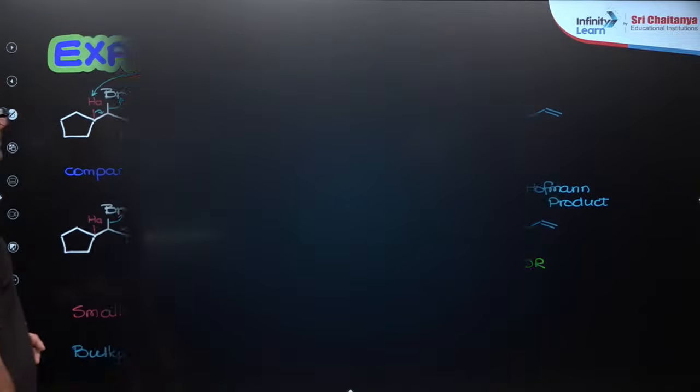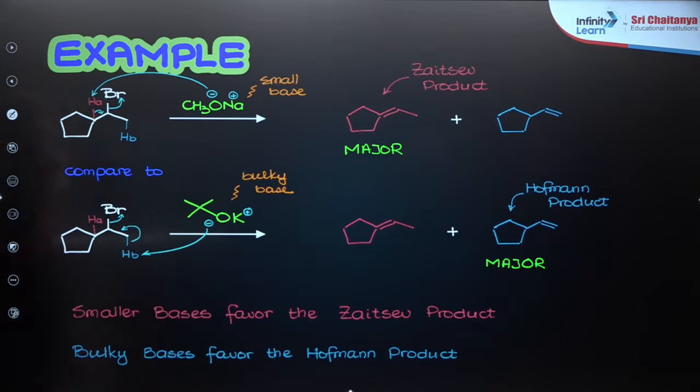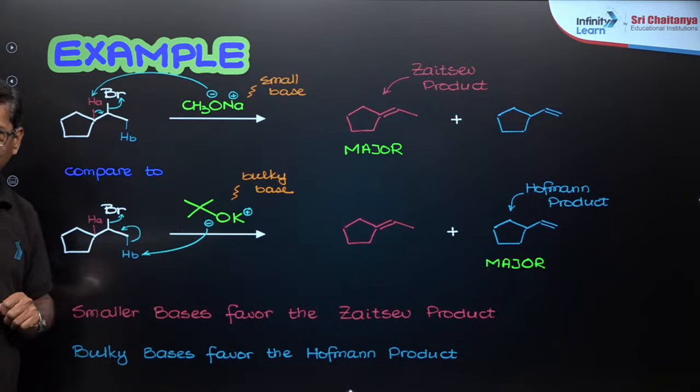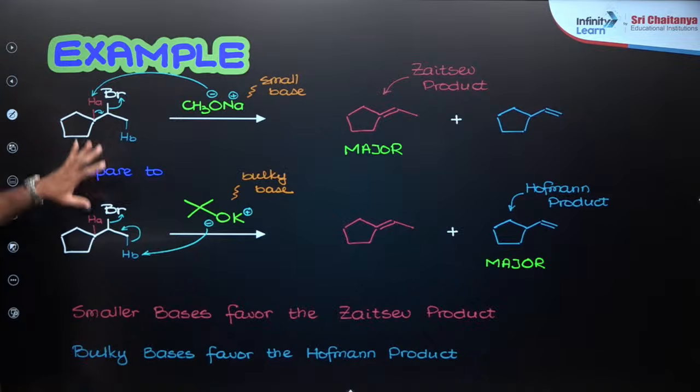And moving ahead, I want to take bromoethyl cyclopentane. You have a blue color beta hydrogen and a pink color beta hydrogen. The same thing here, a blue color beta hydrogen and a pink color beta hydrogen.